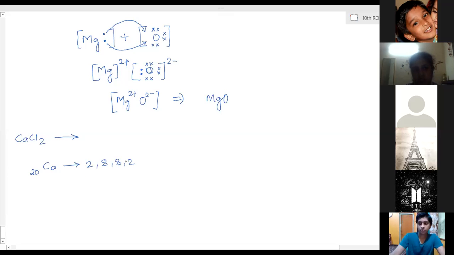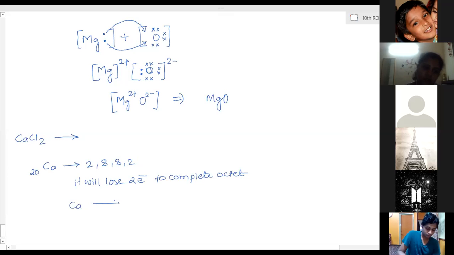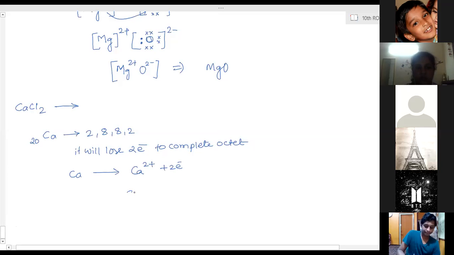Okay, so that means it has 2 extra electrons. So it has a property of losing 2 electrons. So it will lose 2 electrons to complete its octet. Therefore calcium gives out 2 electrons and forms Ca2 plus, a positively charged ion.